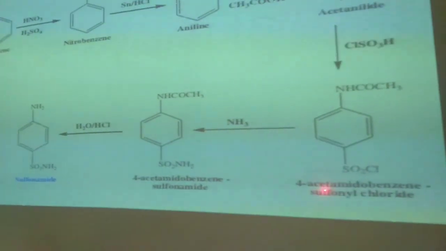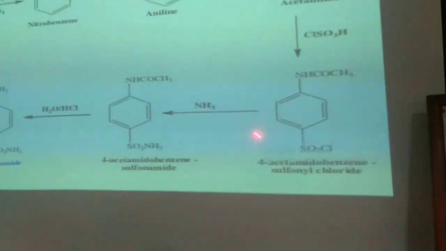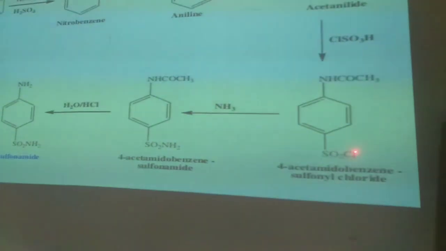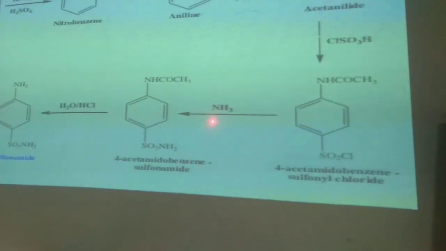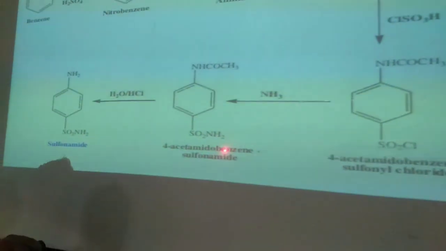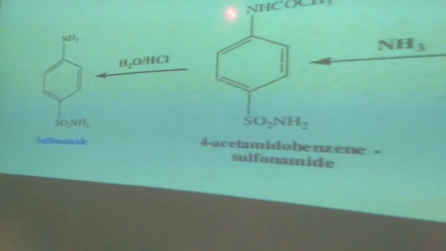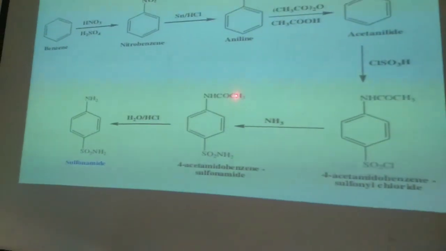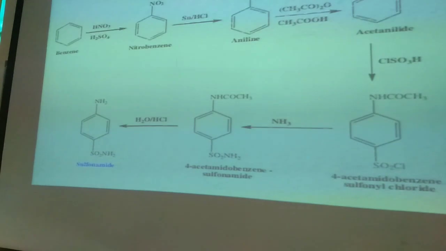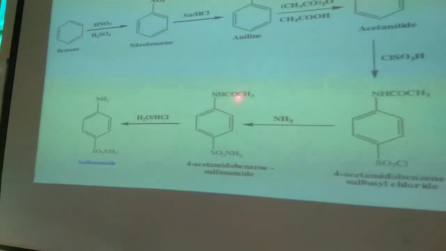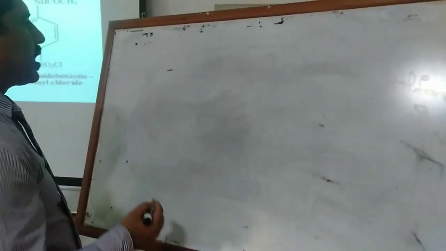Ultimately the 4-acetamidobenzene sulfonyl chloride is reacted with ammonia. A proton is removed from ammonia and Cl is removed from sulfonyl chloride, so HCl is removed as a byproduct and the new product formed is 4-acetamidobenzene sulfonamide. On hydrolysis in acidic conditions, the CH3CO group is removed and a water hydroxyl group gets attached to the acetyl group.